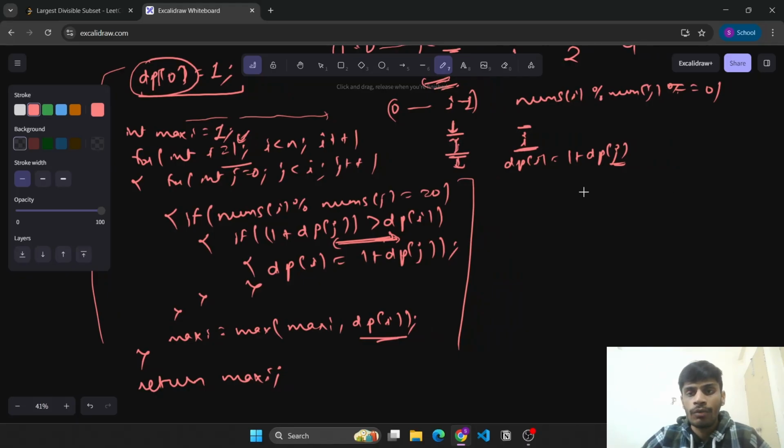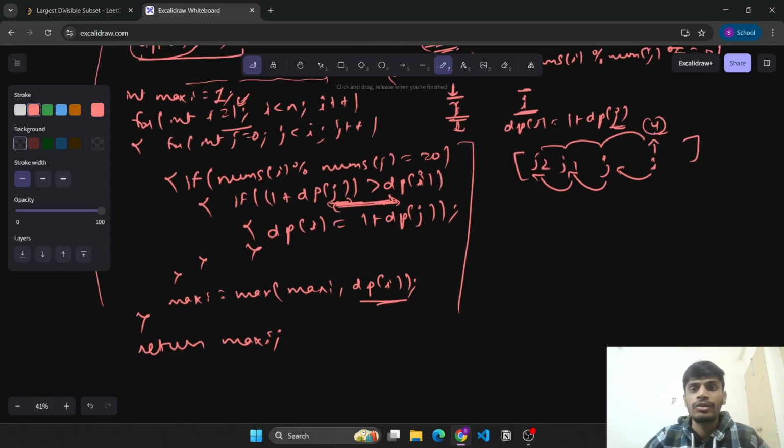Suppose we have this array, and here we know that before i the previous value will be at index j. If I maintain the indexes, before this i there was j, then before this j there was some index j1, then before this there was some index j2, and this is how the dp value got constructed, and we got the answer as 4, suppose.